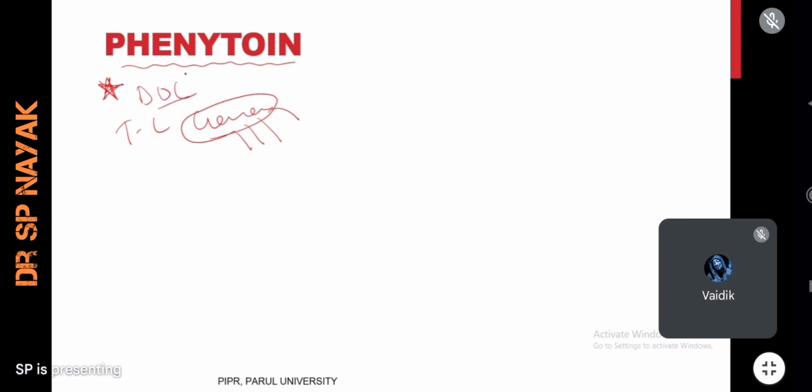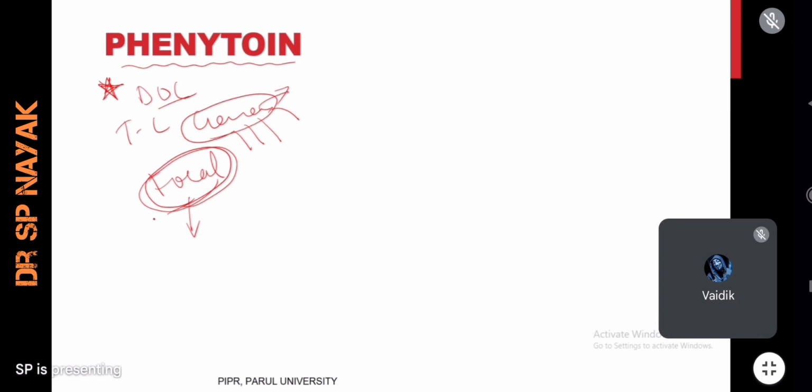Phenytoin is also drug of choice in focal seizures. In the last class we discussed, in focal seizures we have consciousness or unconsciousness. Actually, in focal seizures unconsciousness is not seen mostly, but in generalized seizures the patient will have unconsciousness mostly. In focal seizures it can also happen.